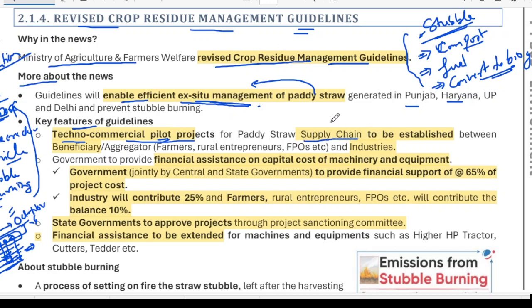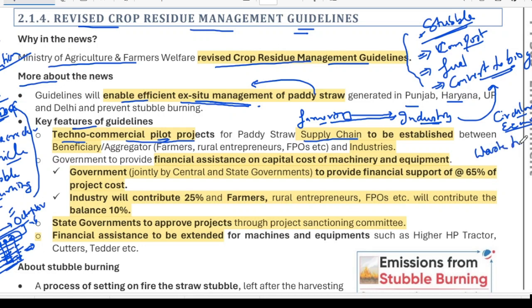Now, a supply chain will be established between a farmer and an industry. So the farmer will sell to a supplier, and then this supplier will sell to industry, and industry will do these types of things. Okay. So this whole use of this stubble from an economic perspective is called circular economy, or in a more refined way, waste to wealth.